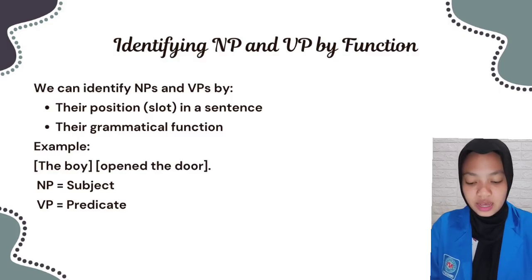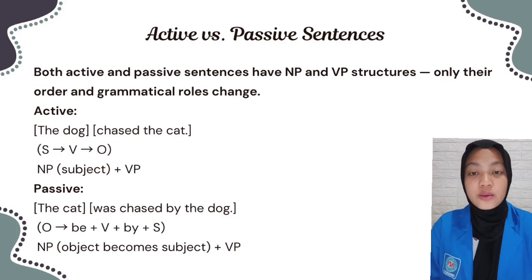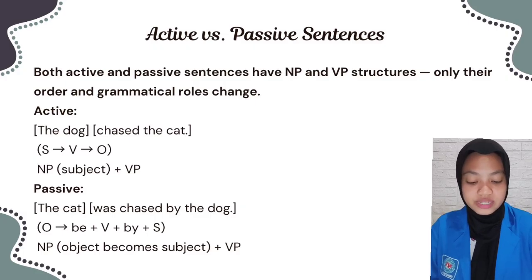The next one is active versus passive sentences. Both active and passive sentences have a noun phrase and verb phrase structure. Only their order and grammatical roles change. For example, "the dog chased the cat" is an active sentence: subject, verb, and object. The passive one is "the cat was chased by the dog." The passive uses be plus verb plus by plus agent. The object noun phrase becomes the subject, plus a verb phrase.